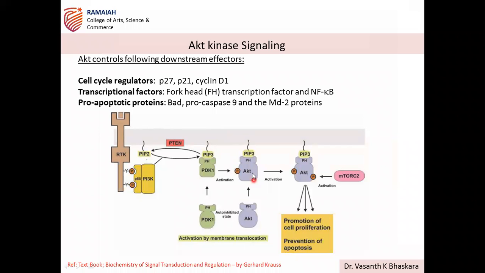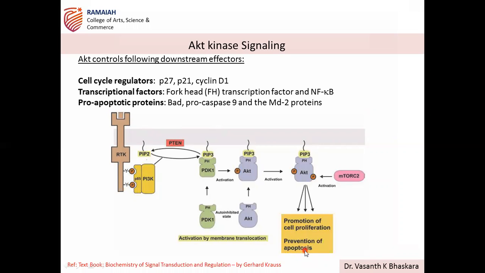This AKT, phosphorylated by PDK1, further has to get phosphorylated by another important protein in the cell, that is mTORC2. This is responsible for the second phosphorylation. Two phosphorylations of AKT lead to complete activation of AKT, and that's how PI3K AKT is responsible for the promotion of cell proliferation and prevention of apoptosis.